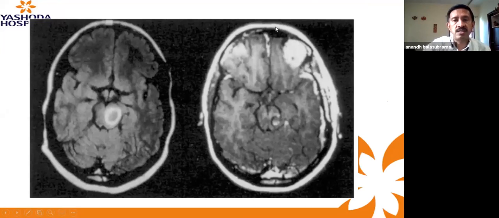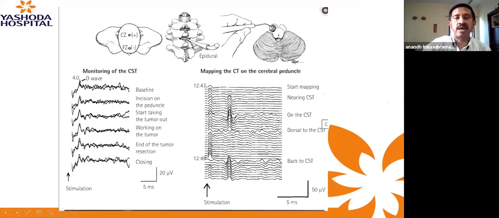And this he has done by mapping the corticospinal tract on the lateral, anterolateral aspect of the brainstem. So this is how he has been tracing from midline to lateral, how he was getting the corticospinal tract. This is more medial to this tract. This is on the corticospinal tract. This is as he is exiting from the corticospinal tract, and this is the silent area. So this is the area where you could enter and resect it completely.